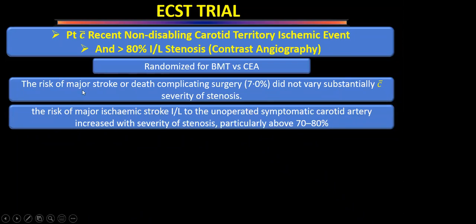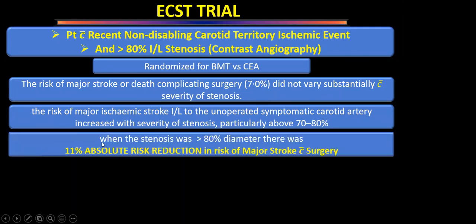So total stroke or death risk did not increase, but major ischemic stroke increased whenever the lesion was more than 70 to 80% stenosis. So if stenosis is more than 70 to 80%, that patient is more likely to have an ischemic stroke.